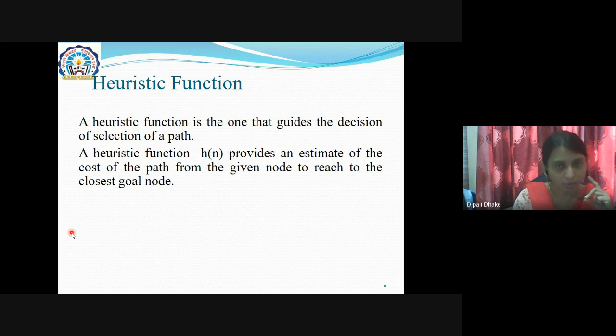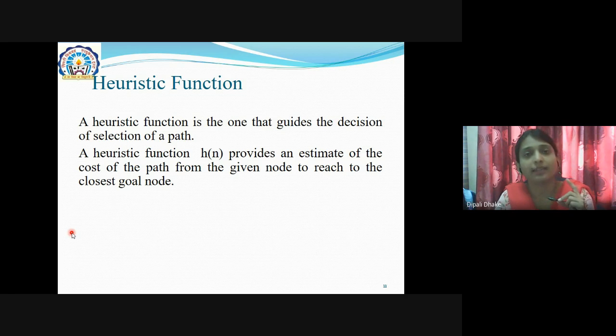Why I'm telling you a number of examples, because these parameters are nothing but the maximum information, beyond the problem definition, that we have to collect, and that is nothing but the heuristic information, the heuristic search. Okay, and if you have the heuristic information, that you can collect through the heuristic function also, that will give a more efficient result. So the heuristic function is the one that guides the decision and the selection of the path. You should know this definition.